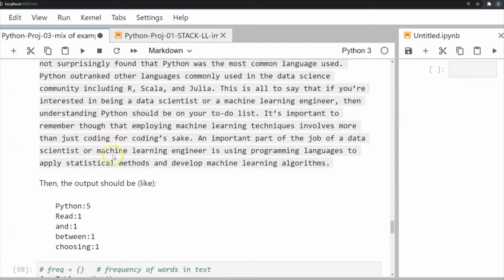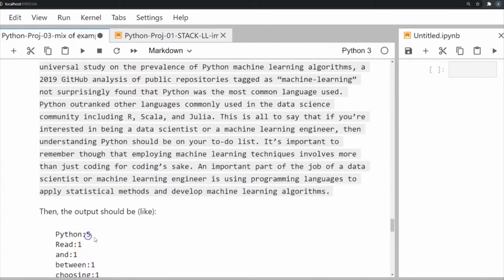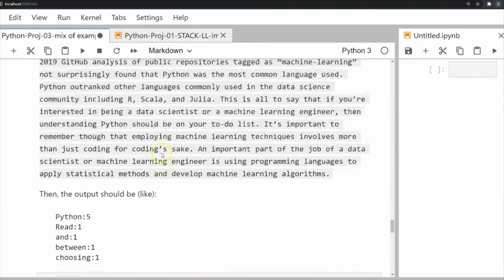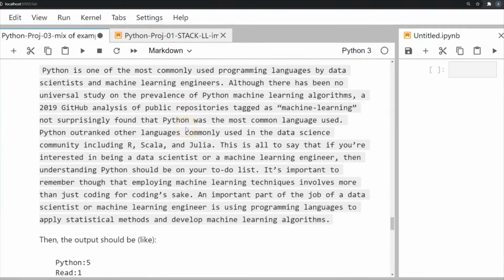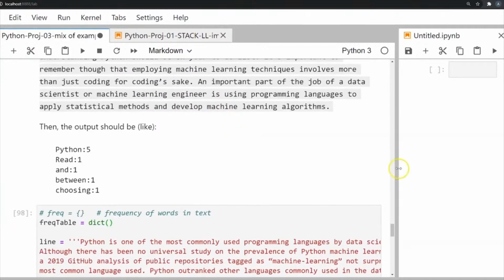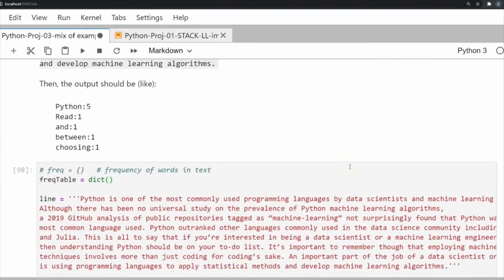What we want to see is an output which is basically saying that the word Python has appeared, in this example, 5 times, and then the word read has appeared 1 time, and so on and so forth. For each of these words, we want to see how many times they have appeared in this particular block of text. So let's look at a particular example now where we have done this.